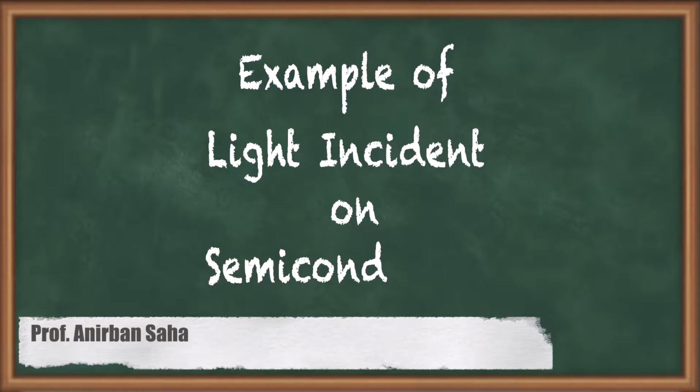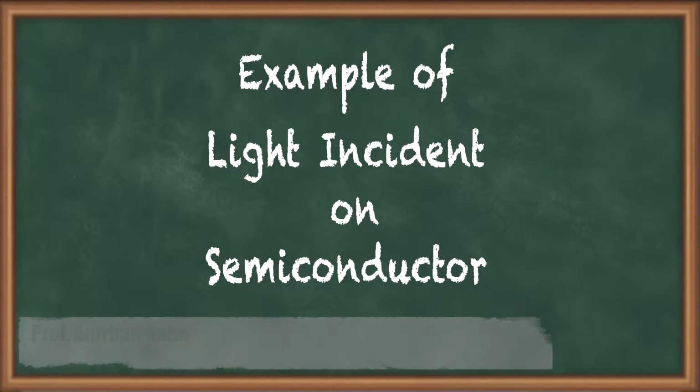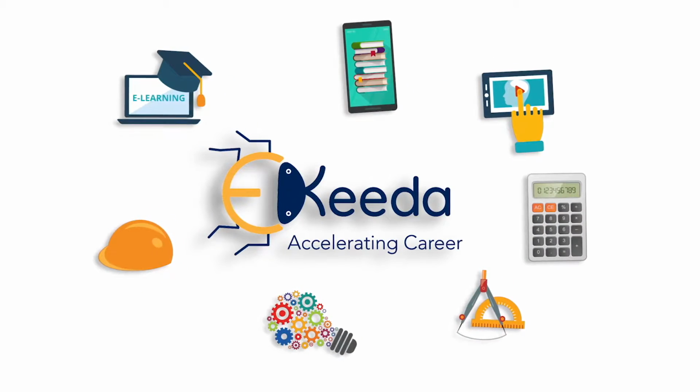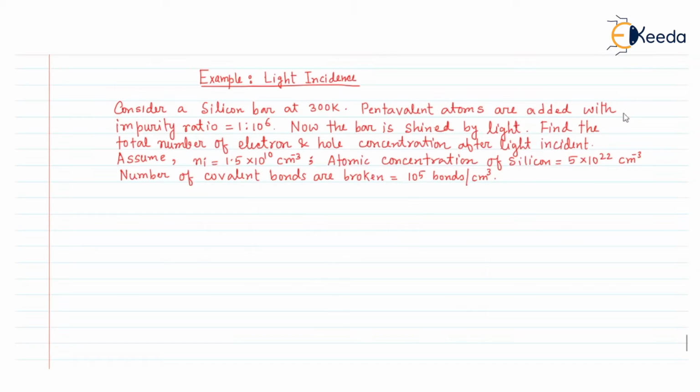Hello friends, in this video we are going to discuss an example of light incidence on a semiconductor. So let us take the example. In the example it is given that consider a silicon bar at 300 K. So temperature capital T is 300 K, that is, room temperature.